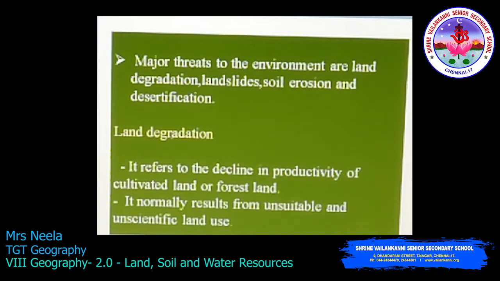What is meant by land degradation? That is nothing but the decline in the productivity of the cultivated land or forest land. So the production is decreased. Why is it happening like this? Why is the degradation happening? That is because of unsuitable and unscientific land use. We don't study the land, so we use it in another way. That unsuitable and unscientific land use results in land degradation.